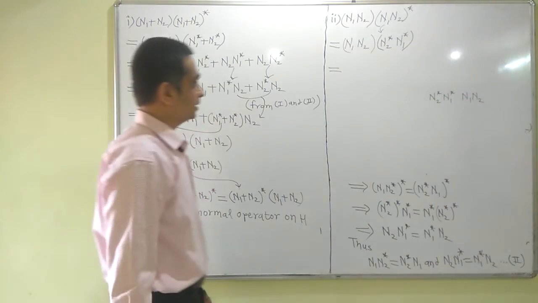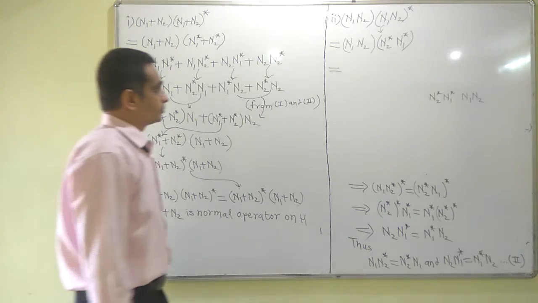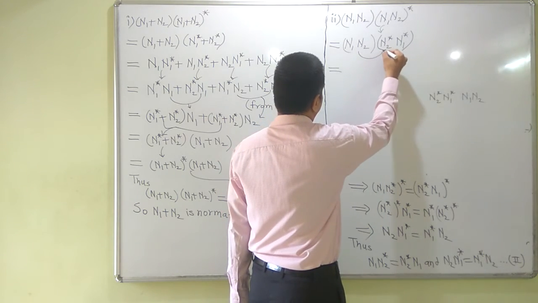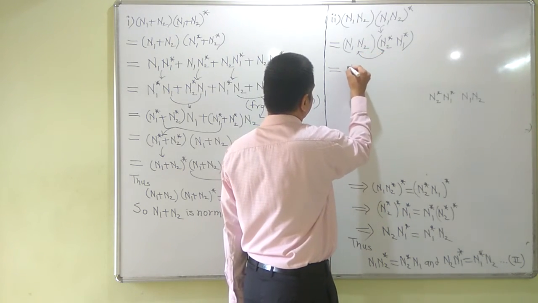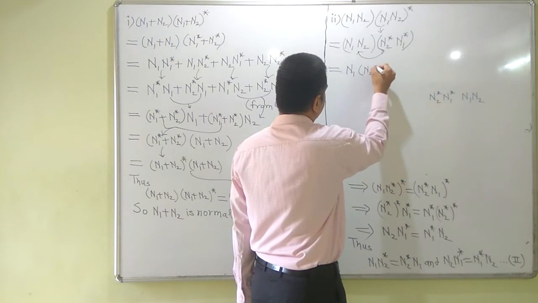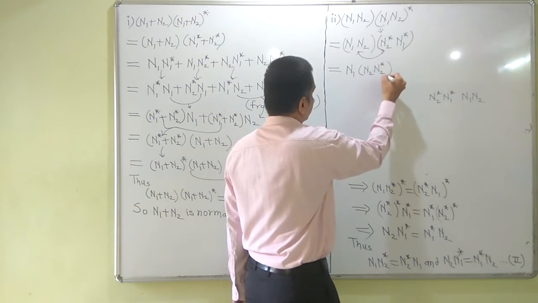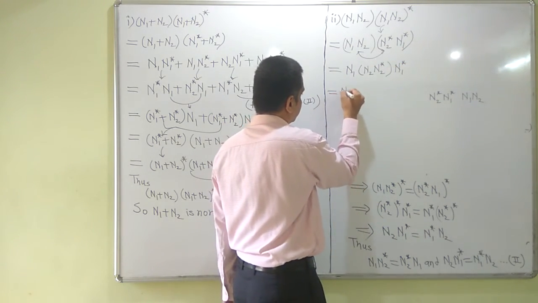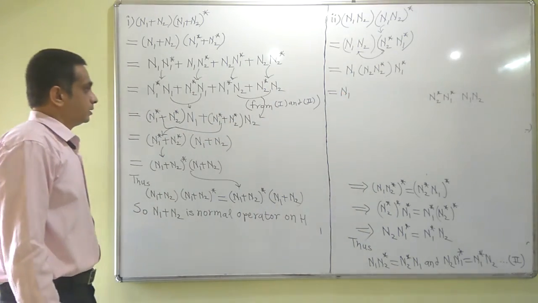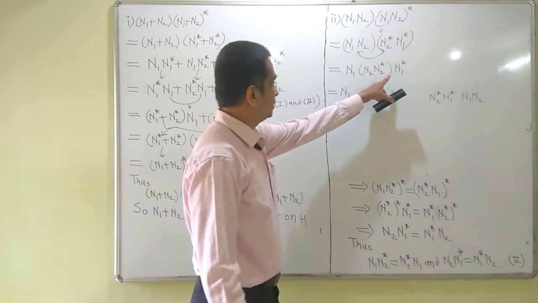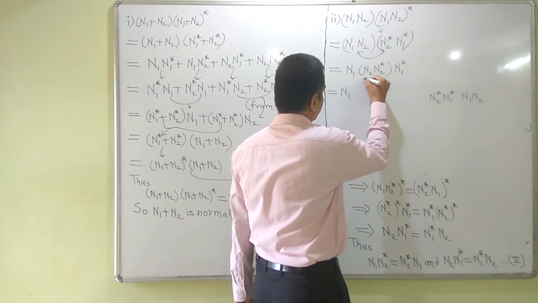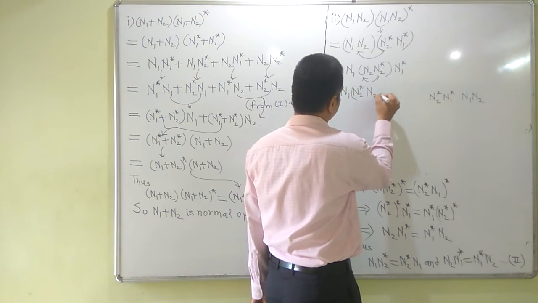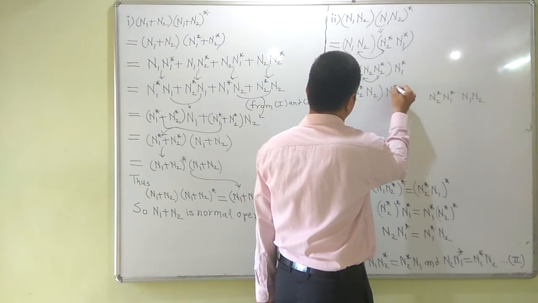So let us adjust the terms accordingly. I want to take n2 star over here, so for that purpose I am going to adjust the brackets in this way: n1 n2 n2 star n1 star. Using first, since n2 is a normal operator, I can write this as n1 n2 star n2 n1 star.